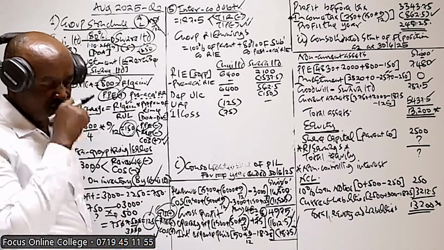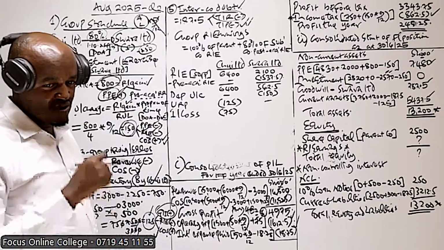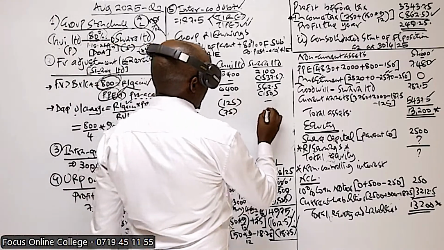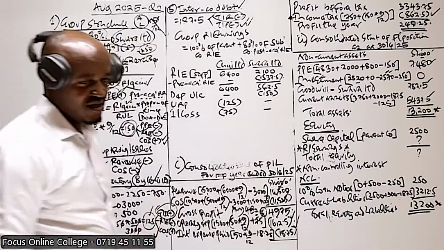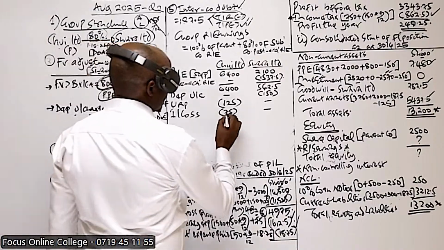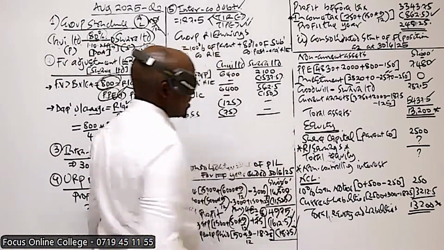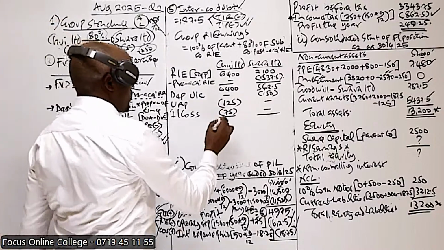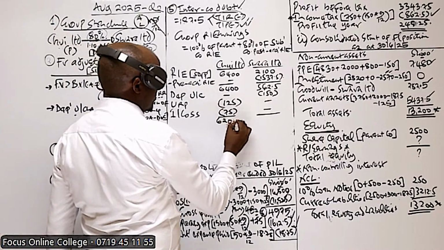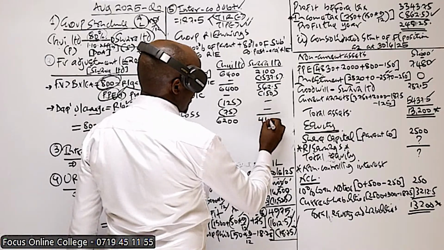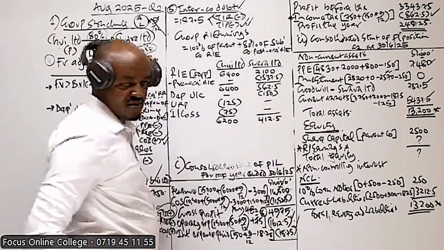Was it accounted for? No. Deduct that from the retained earnings of who? Of the parent. Anything else we consider here? I don't think so. So then we get the net amount, and now we apply our percentages. This one will be 200. This one will be 62. And this one will be 412.5.